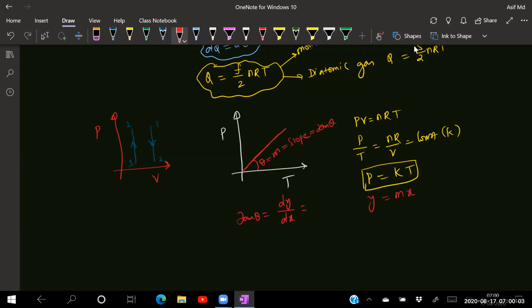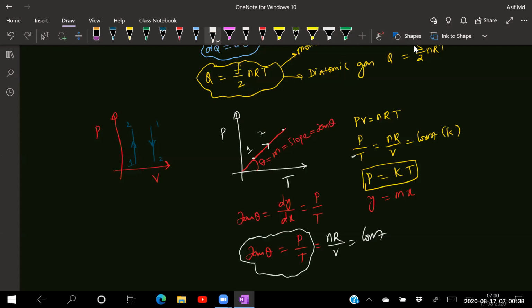In the place of y, what I am having? Pressure. And in the place of x, what I am having? Temperature. So tan theta is equal to P by T. From this, P by T is equal to nR by V, that is equal to your constant. So this is the slope, tan theta is equal to P by T. So we are getting the straight line passing through the origin. If I'm starting the graph from 1 to 2, it will go like this. So temperature is increasing, pressure is also increasing.